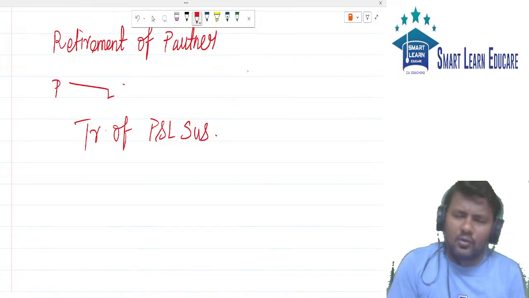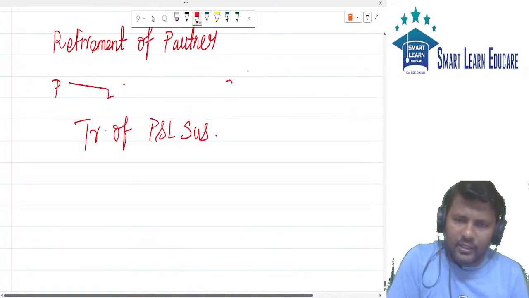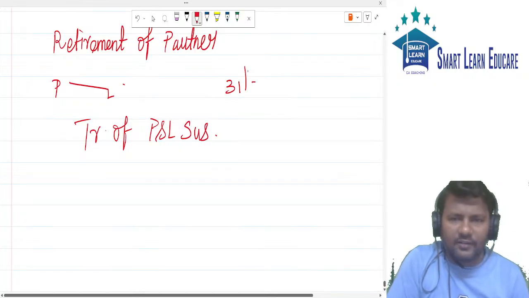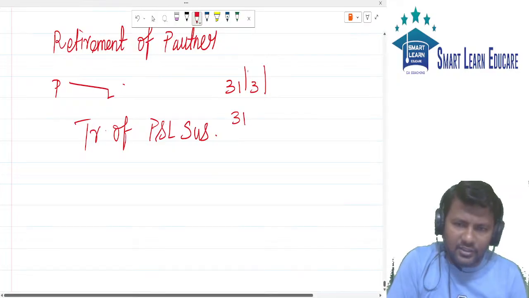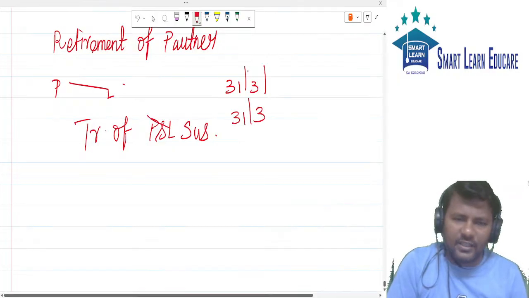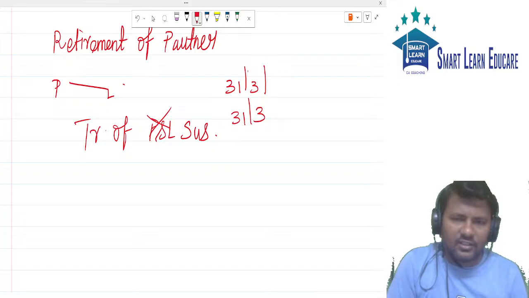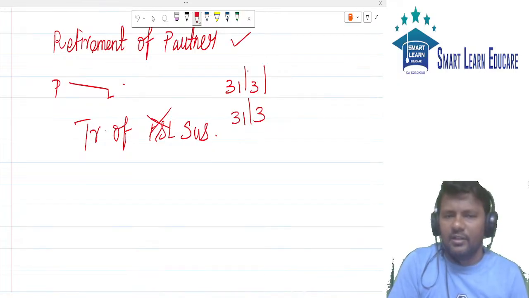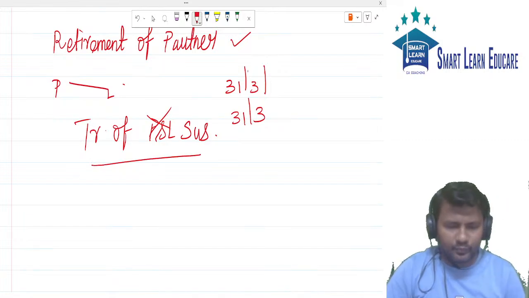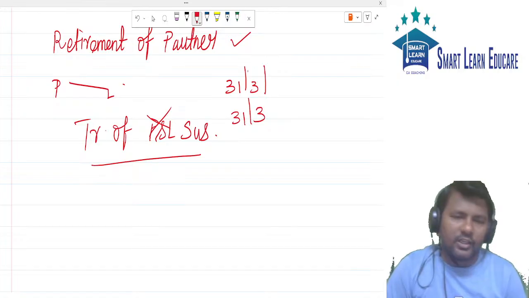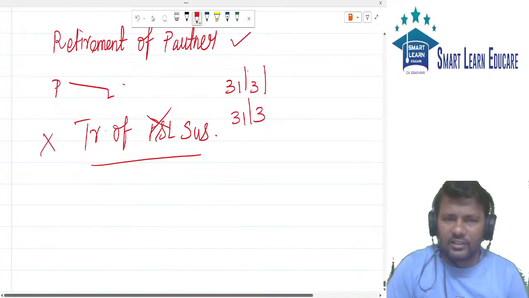Okay, so suppose we are closing the books of accounts on 31st of March and the year end is also 31st of March, then this P&L suspense will not come. Then whatever steps we followed for retirement of partner, the same steps will be continued for death of partner also. Then the P&L suspense will not come.